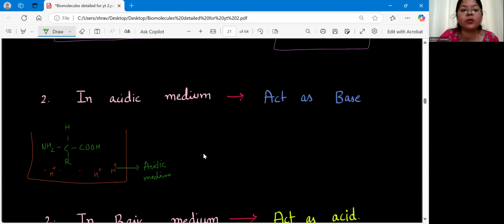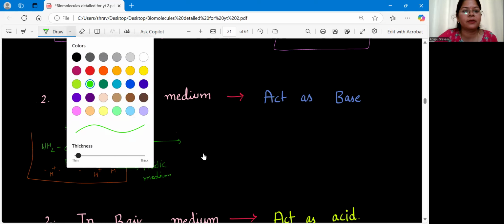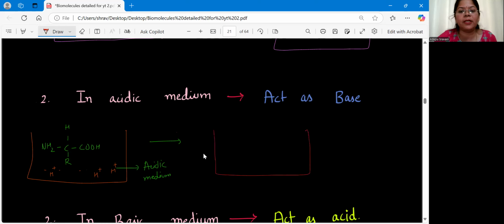Now this is my acidic medium, wherein I have more and more H plus ions. Now what happens to this amino acid? This amino acid will accept the H plus ions. So it will get converted into COOH, NH, I'll write NH later. Whatever H plus ions were there, before we had NH2. Now, in this acidic medium, it will accept one more proton to become NH3.